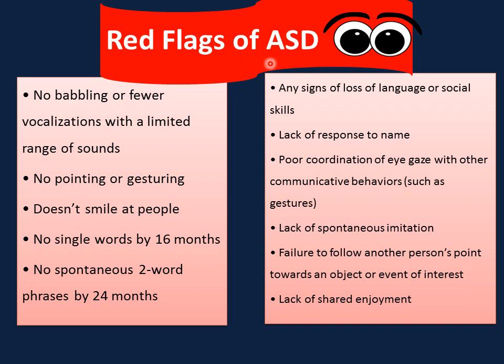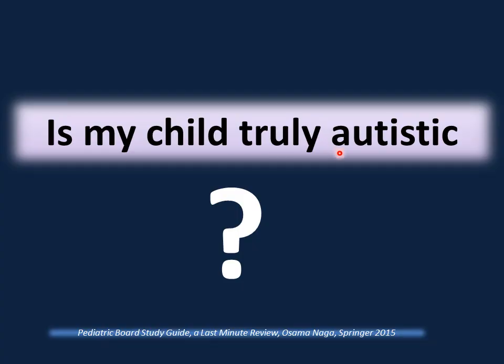Red flags of autism spectrum disorder: no babbling or fewer vocalizations with a limited range of sounds, no pointing, no gesturing, does not smile at people, no single words by 16 months or speech delay, no spontaneous two-word phrases by 24 months. Any loss of skills is serious, so any signs of loss of language or social skills, lack of response to name, poor coordination of eye gaze with other communicative behavior, for example, gestures, or poor eye contact in general, lack of spontaneous imitation, failure to follow another person's point towards an object or event of interest, lack of shared enjoyment.